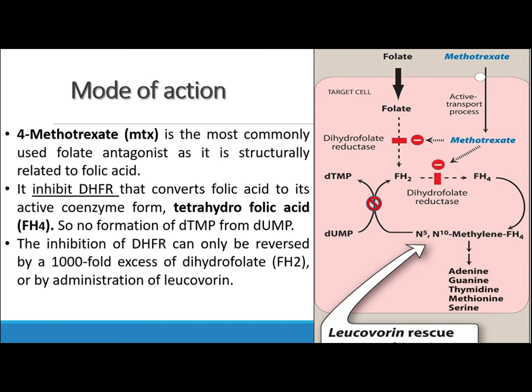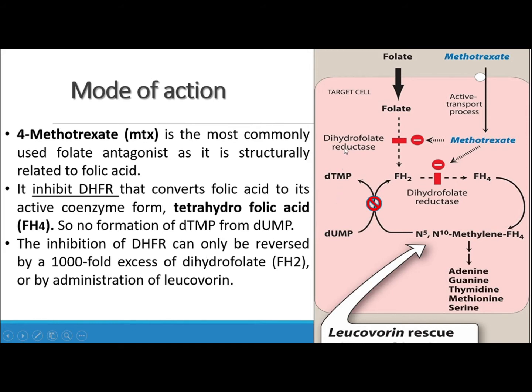Methotrexate is an antifolate. It inhibits the dihydrofolate reductase enzyme, which converts folic acid to its active form, tetrahydrofolate. So there will be no formation of deoxythymidylate monophosphate from deoxyuridine monophosphate. As we can see, methotrexate is blocking the dihydrofolate reductase enzyme on its active site. So there will be no formation of active tetrahydrofolate, due to which deoxyuridine monophosphate cannot be converted into deoxythymidylate monophosphate.